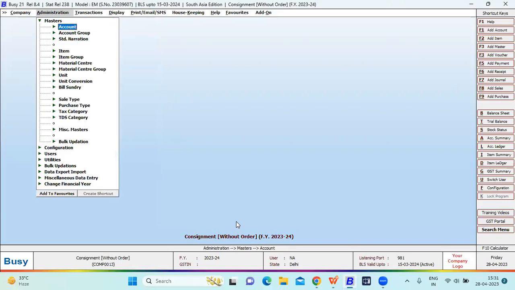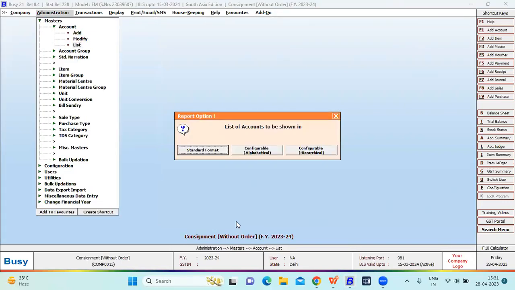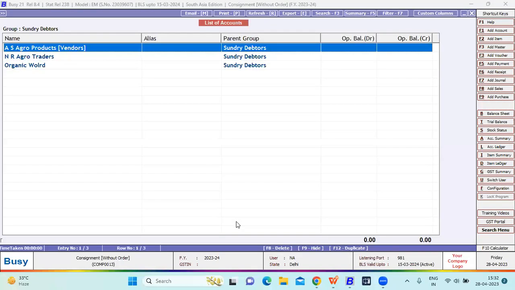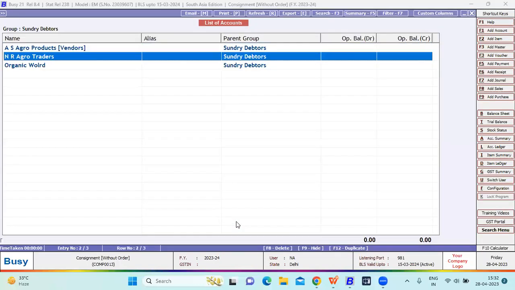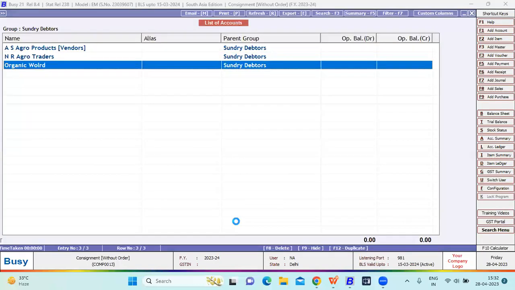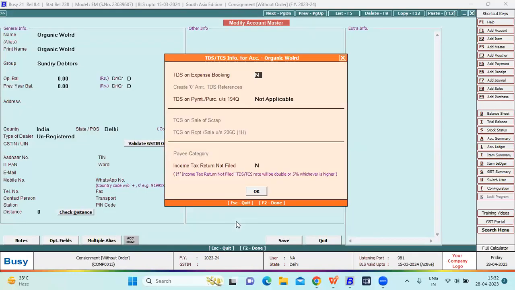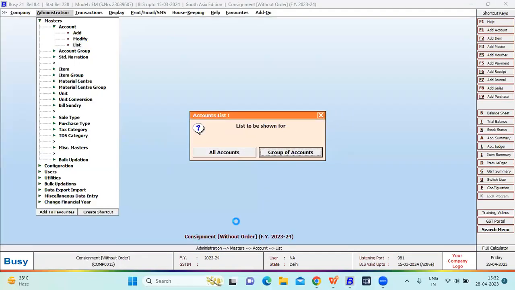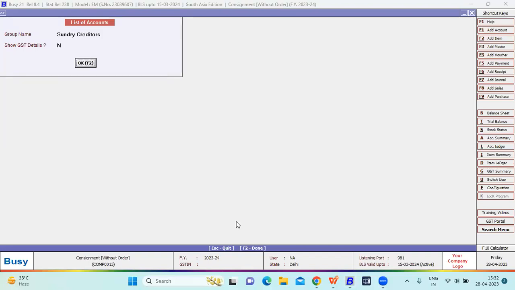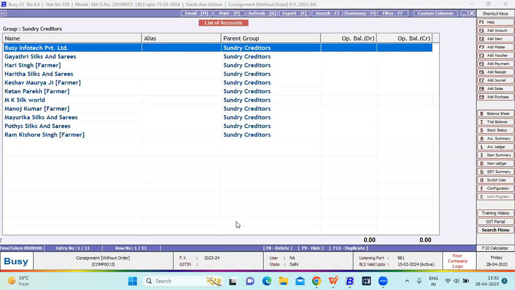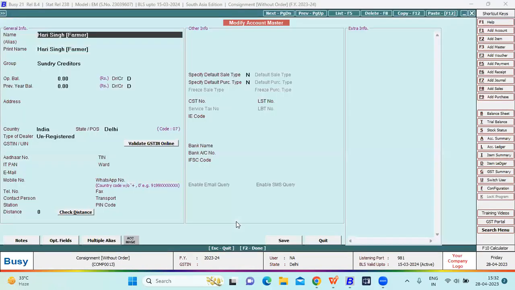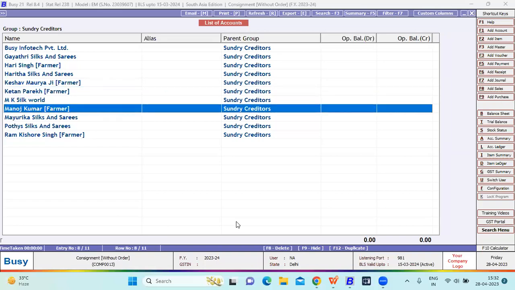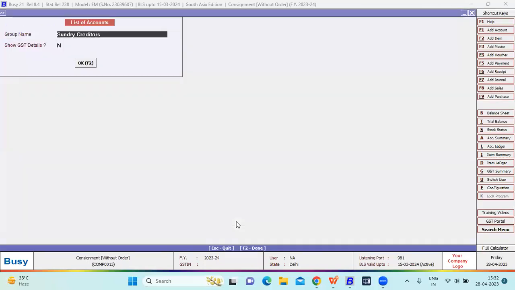After creating the configuration, we have to create the account master. I will show you the account master which I already created. Sundry debtors: agro product vendors, agro traders, Organic World. These are the debtors which I created. Now I'll show you the creditors list. This is Busy Infotech, Gayatri Saris, Hari Singh farmer, Keshav Maurya farmer, Ketan Parekh farmer, Manoj farmer. These are the farmers which I created.